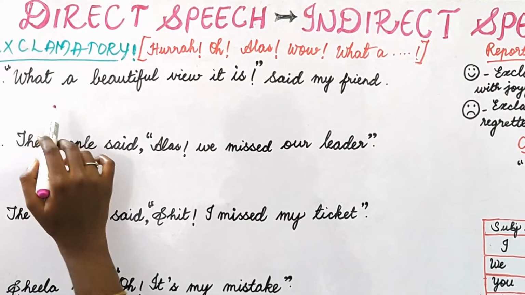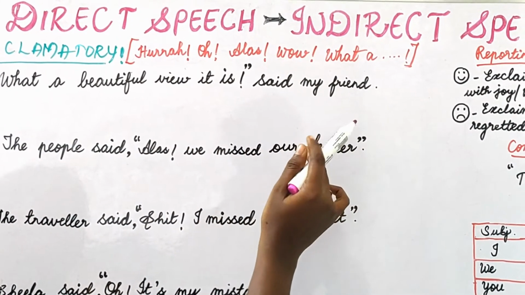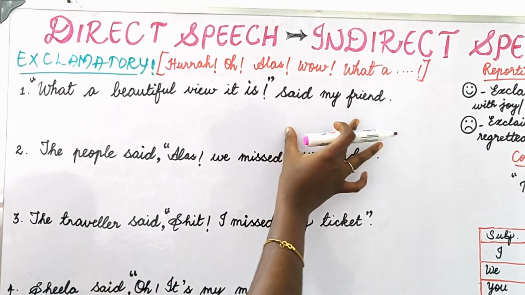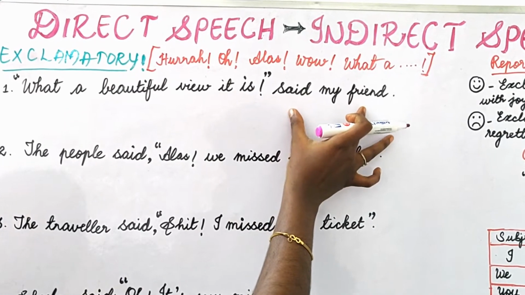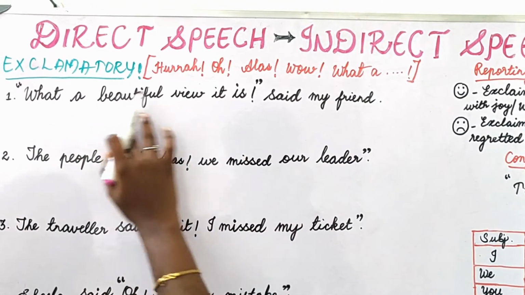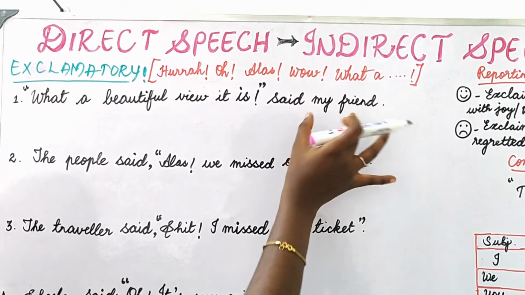Coming to the first example, what a beautiful view it is, said my friend. So there will be a slight alteration in the sentence. So far we have placed the reporting part first and the reported part next. But in this question it's vice versa. Don't worry about that. As usual you do your work.